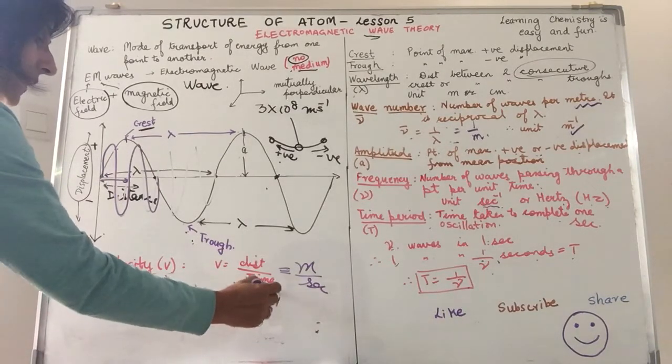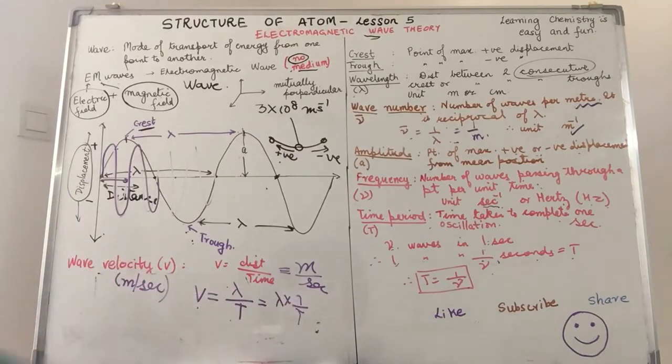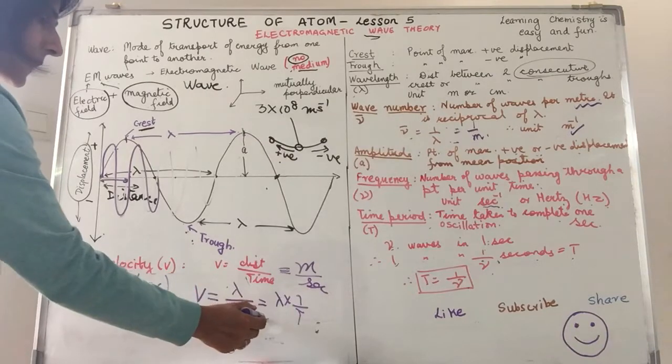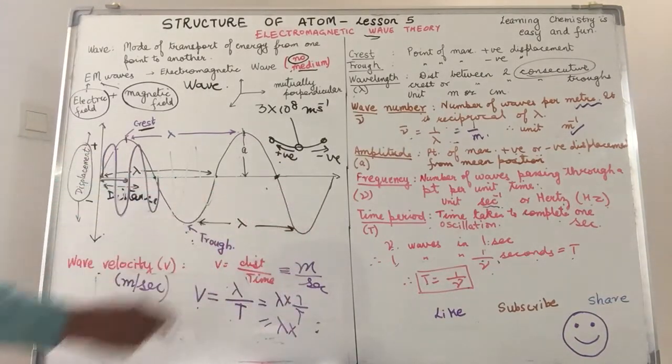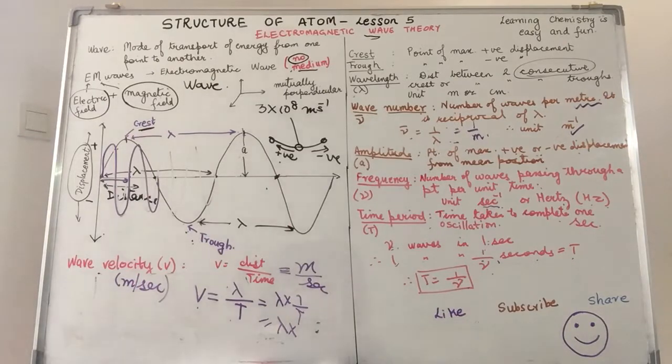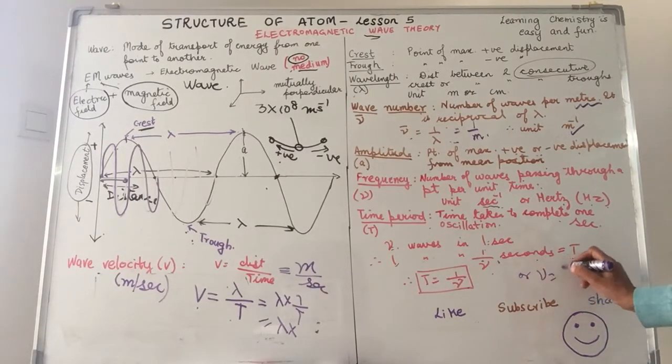Now lambda, I can also write it as this. Doesn't make a difference, correct? It is still in the denominator. Now, what did we derive 1 upon T as just now? Yes, you wrote T is 1 upon nu, or nu is 1 upon T. As simple as that.